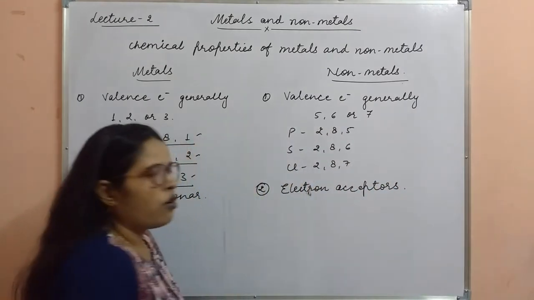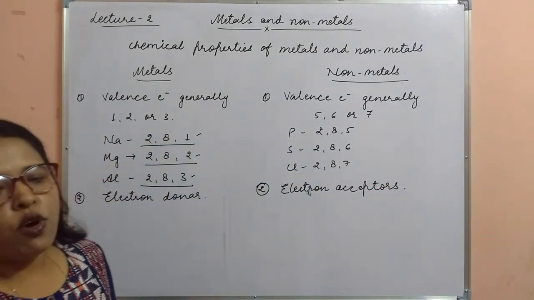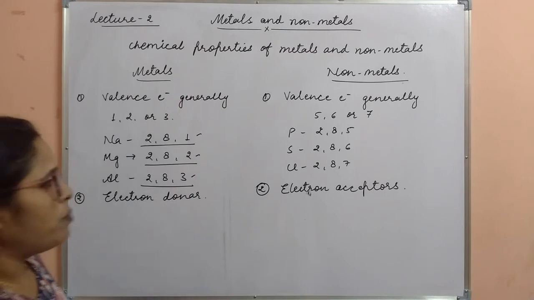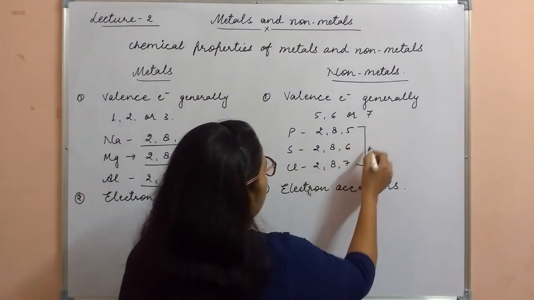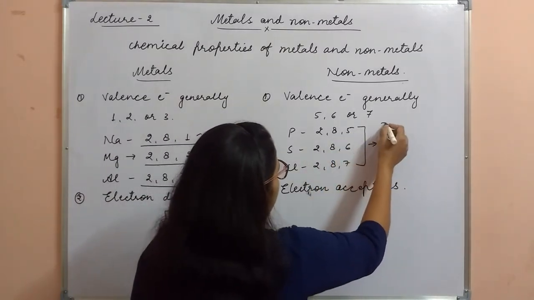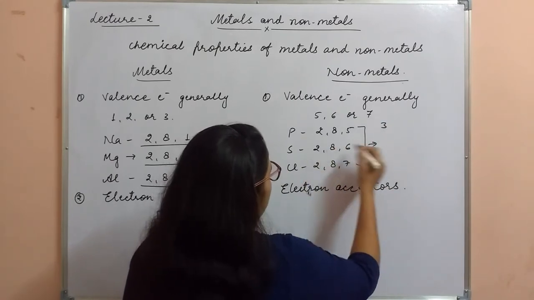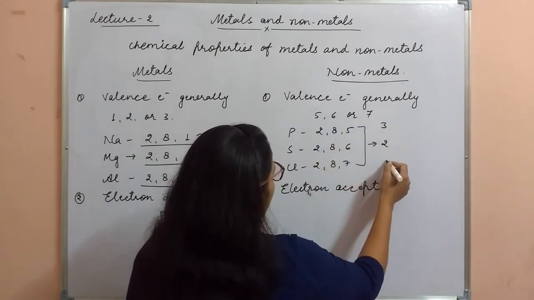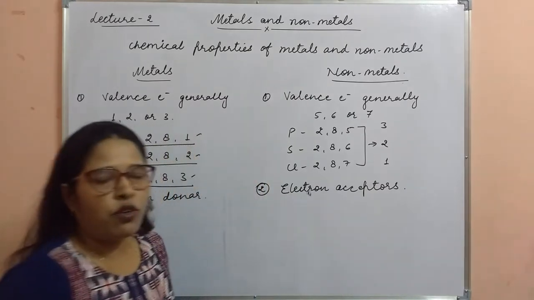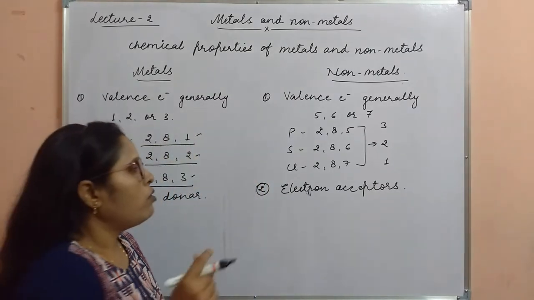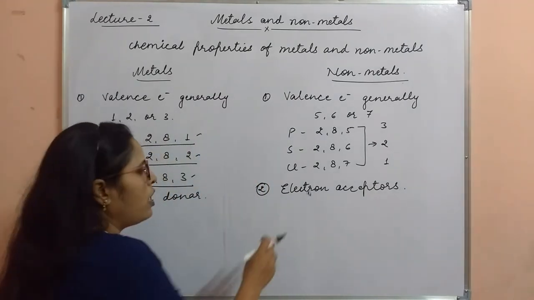Metals are electron donors and non-metals are electron acceptors. These are the examples. Phosphorus can accept 3 electrons, sulfur 2, and chlorine can accept 1 electron. Clear? So non-metals are very good electron acceptors.